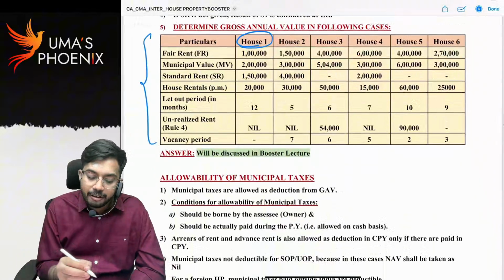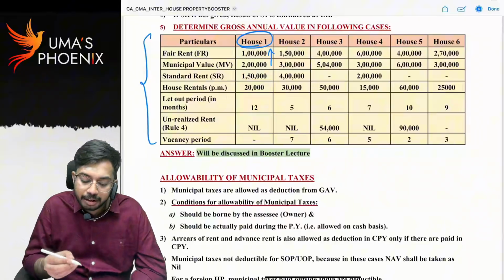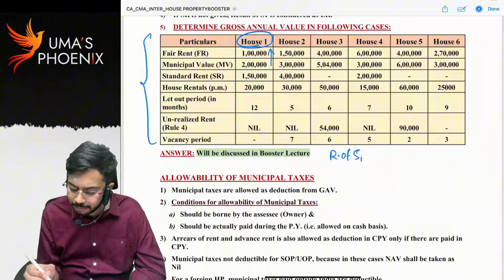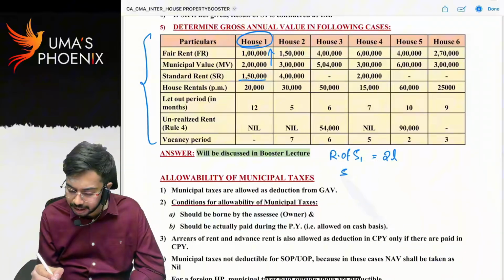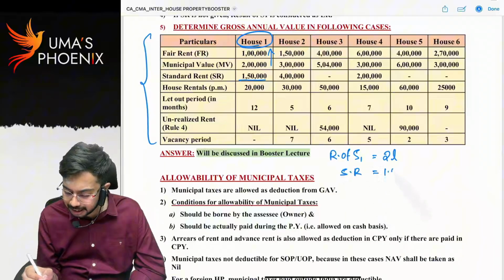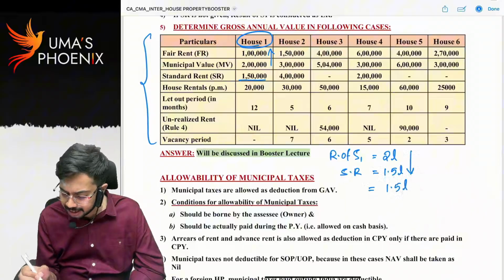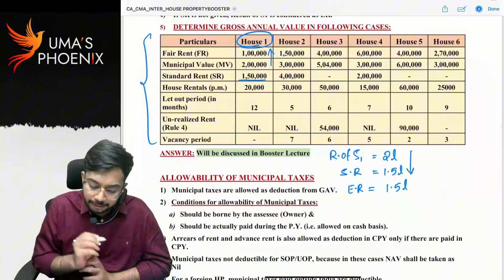Step 1 is fair rent or municipal rent, whichever is higher. Whichever is higher means how much? 2 lakhs. So the result of step 1 is 2 lakhs. How much is standard rent? Standard rent is 1.5 lakhs. Whichever is lower means 1.5 lakhs is expected rent. The expected rent is 1.5 lakhs.